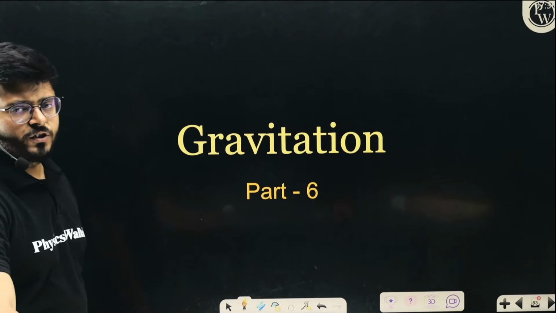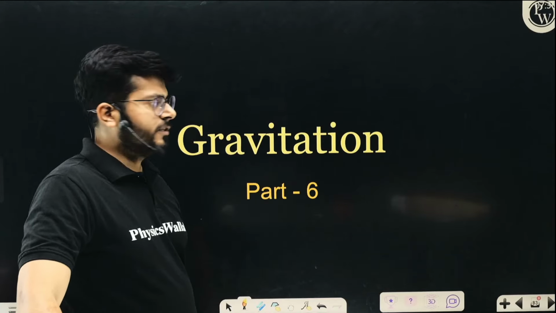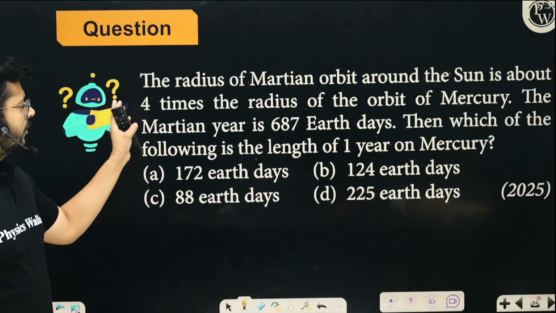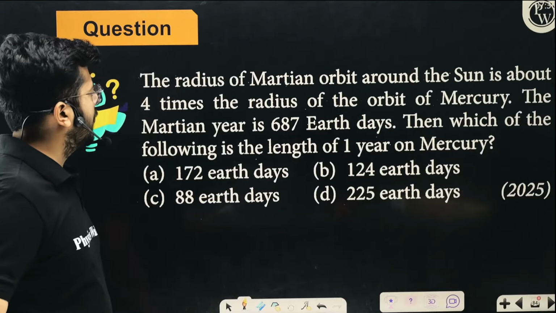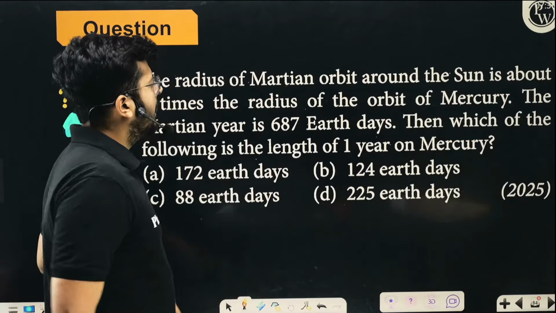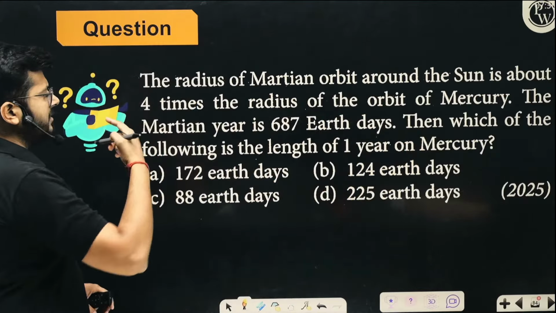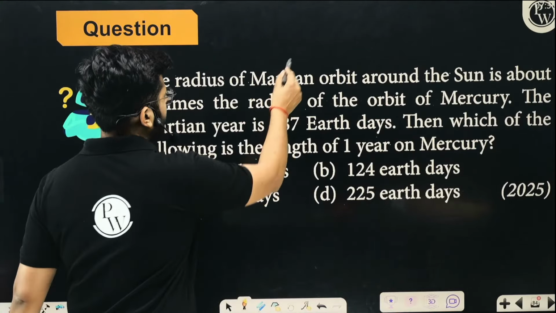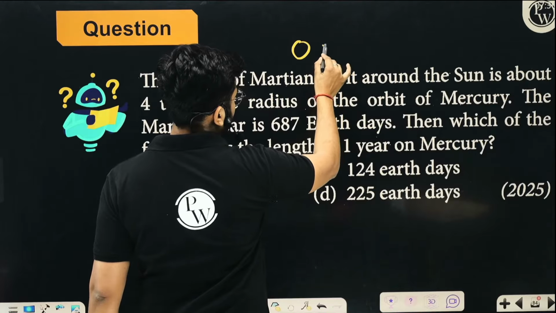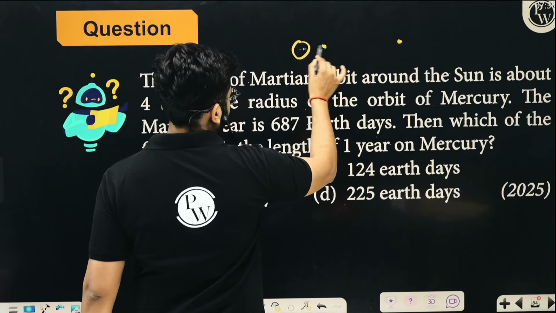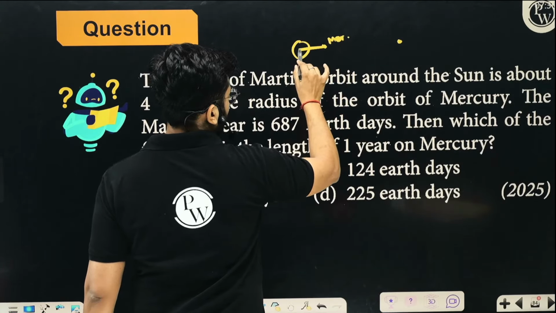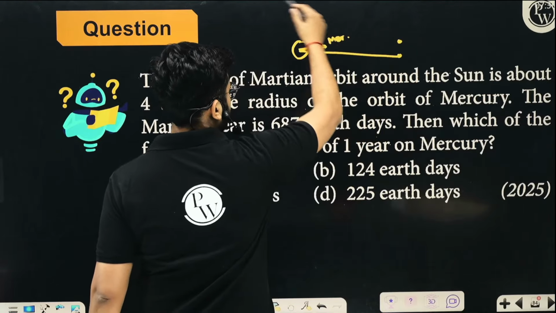Now let's talk about some questions from the gravitation chapter, right? So here it is. The question is saying that the radius of the Martian orbit, meaning the orbit of Mars around the sun, is about 4 times the radius of the orbit of Mercury. So this is the sun, this is, let's say, Mercury, closest, and this is Mars. So the radius of the orbit of Mercury is 1/4 of the radius of the Martian orbit, right?